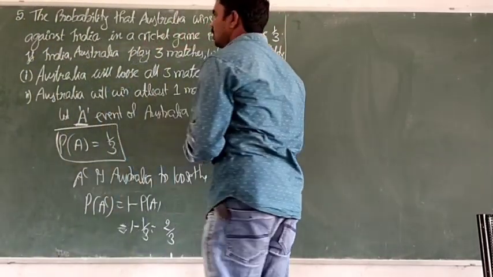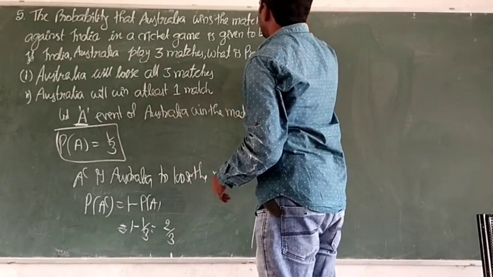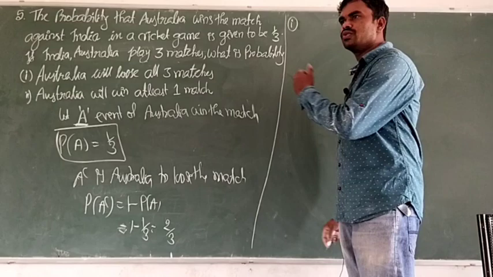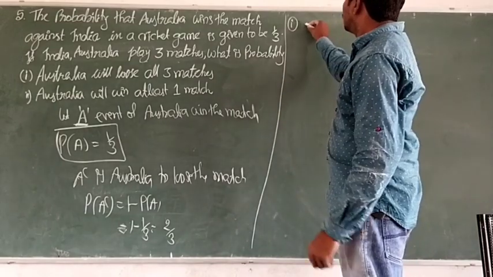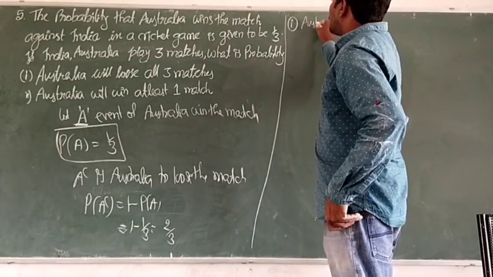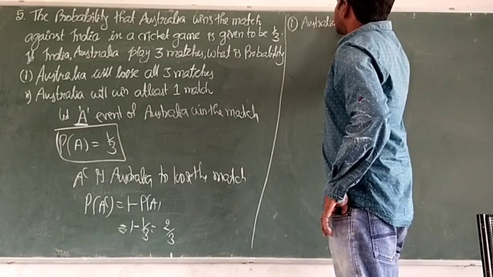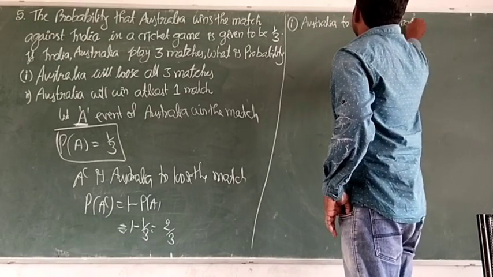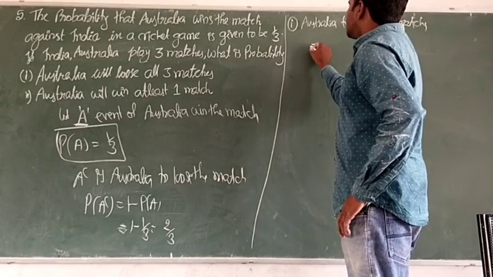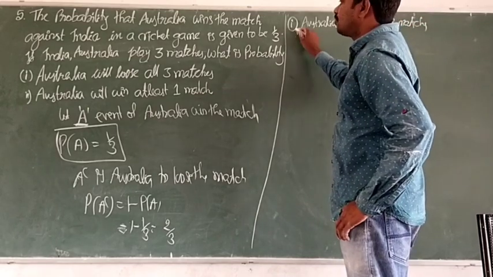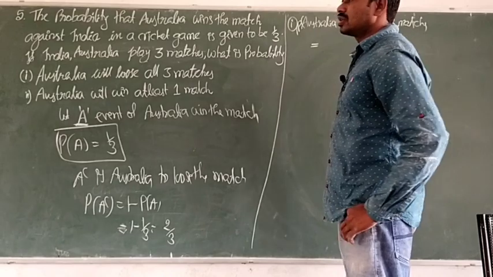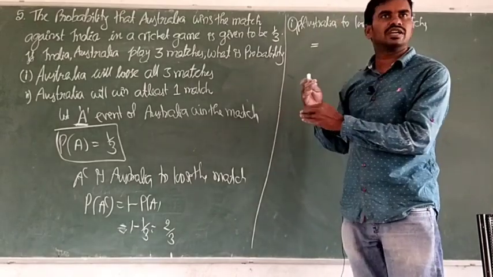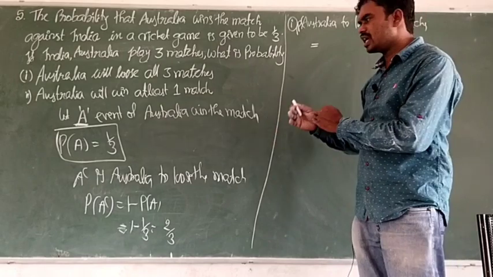Next, first question I am taking: Australia will lose all 3 matches. What is the probability to lose all 3 matches? To lose all 3 matches means first match you should lose, second also, third also.